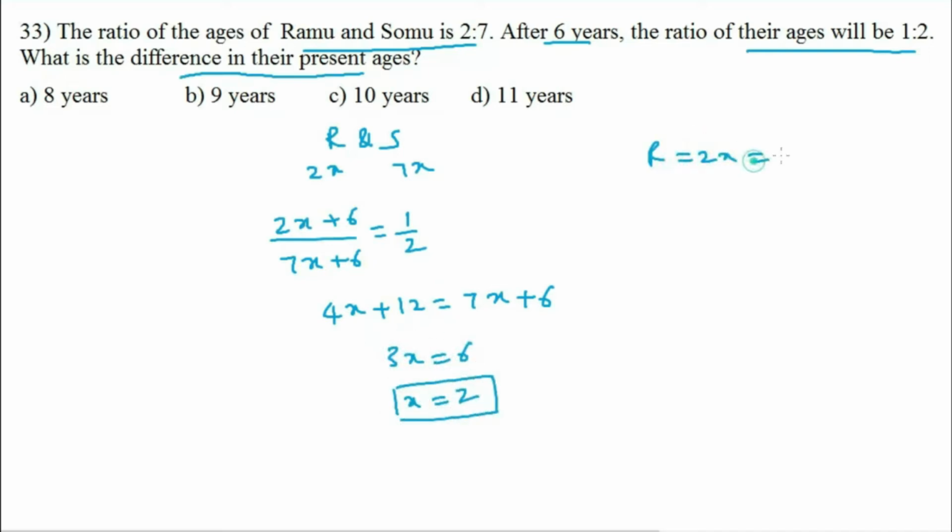So Ramu's present age is 2x, 2 into 2, 4 years. And Somu's present age is 7x, 7 into 2, 14 years. Difference is 7x minus 2x, equal to 14 years minus 4 years, equal to 10 years. Difference in their present ages is 10 years. Option C.